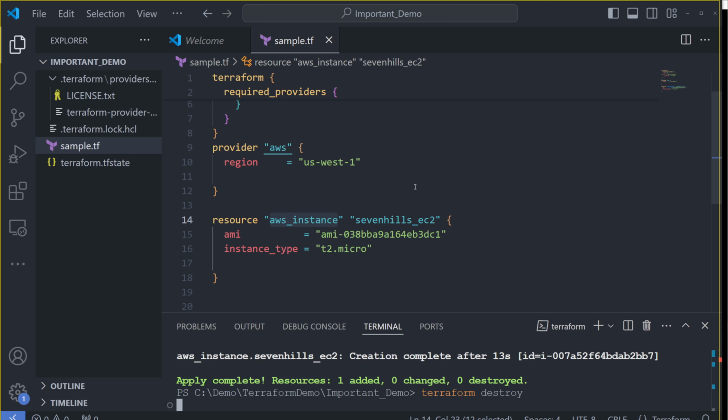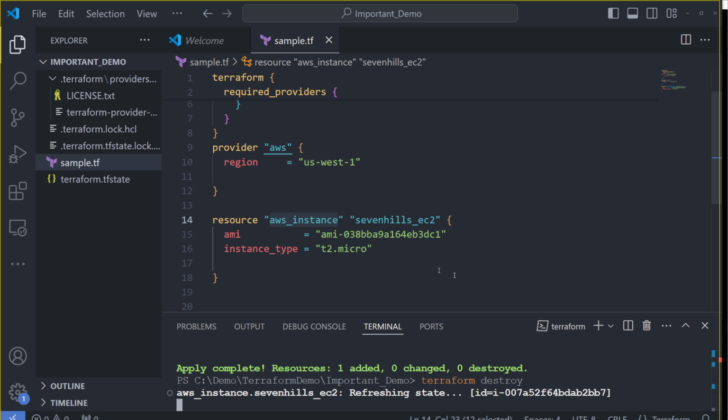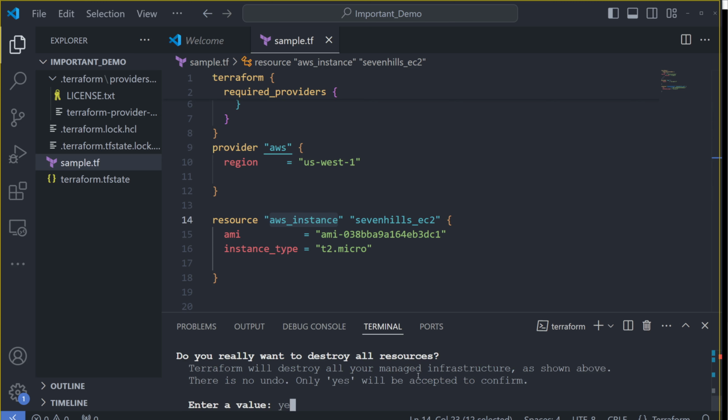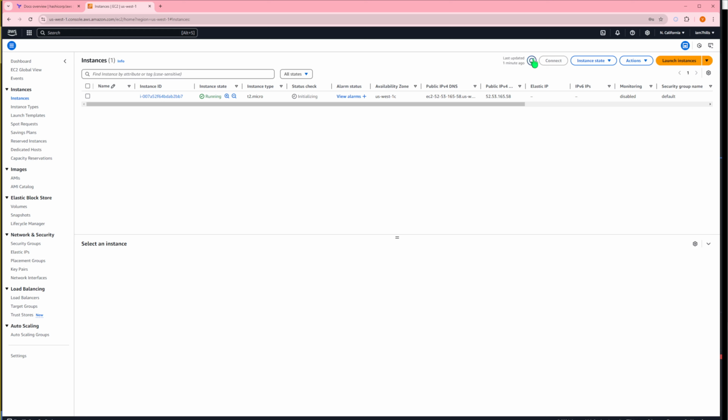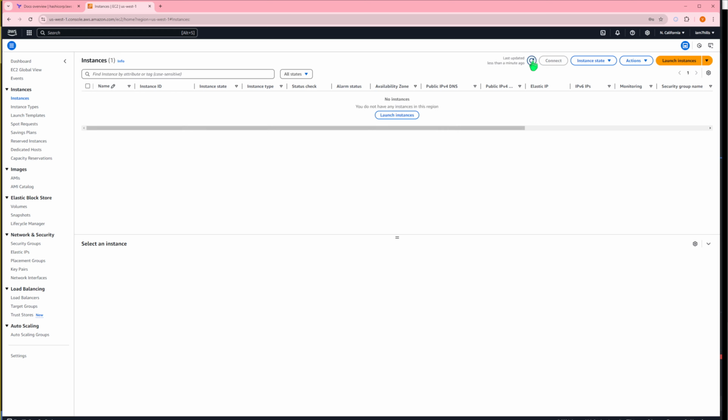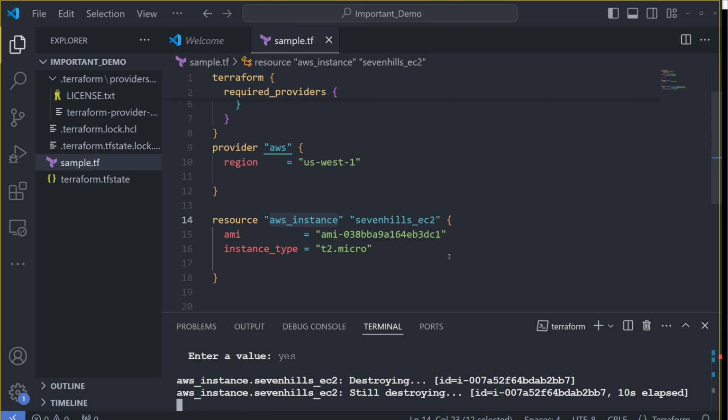Unlike other automation, where you need to maintain two different pieces of code, one for creation and another for destroy, in Terraform the same code, just using destroy, will help you delete it. Going back here, if you refresh, soon it will show shutting down and then get terminated. First it will try to shut down, and after the shutdown completes, it will try to terminate. It will take some time.